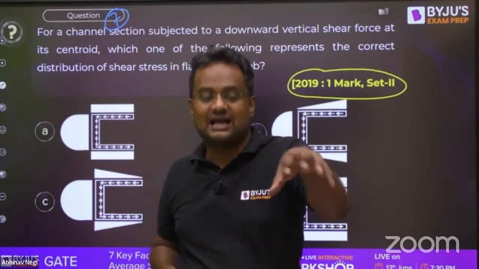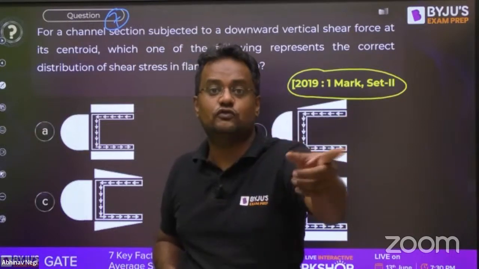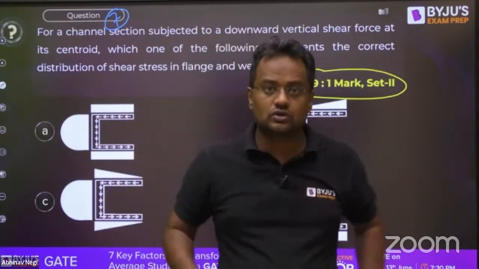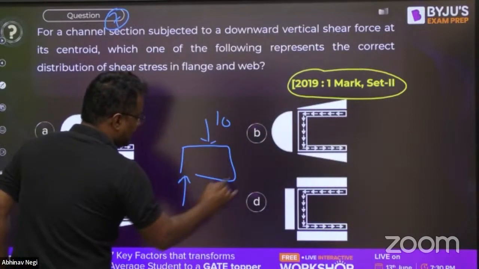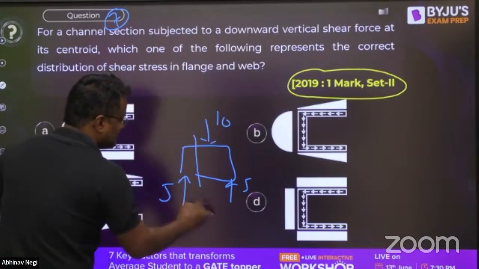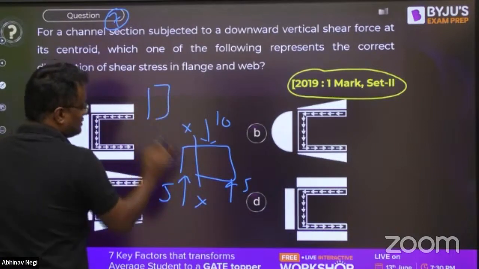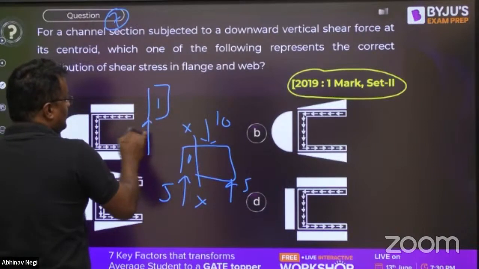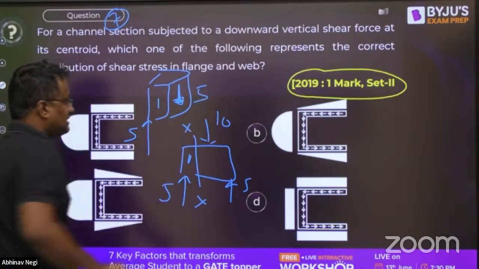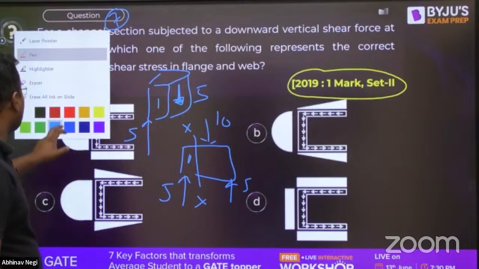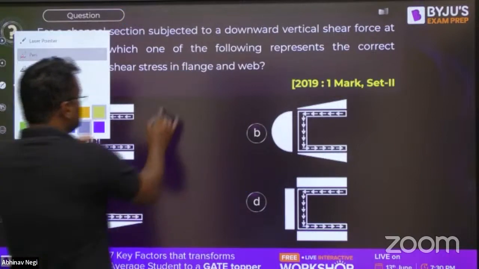Okay, suppose they ask shear force. Then how do you know that shear force can be asked for vertical load, horizontal load also? Because for a beam, if this is a vertical load 10, this is 5, this is 5, then if you cut a section here, the small part, if this is 5, so this internal force, only seeing the force equilibrium currently, it is 5, shear force is 5. But guys, same thing can happen for horizontal loads also.